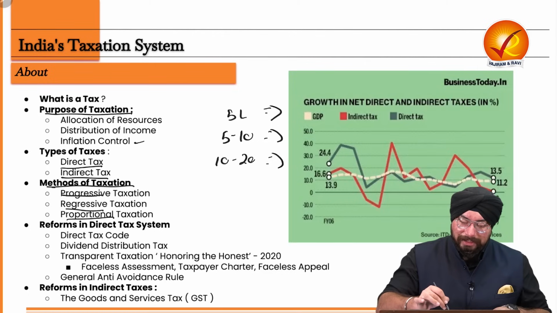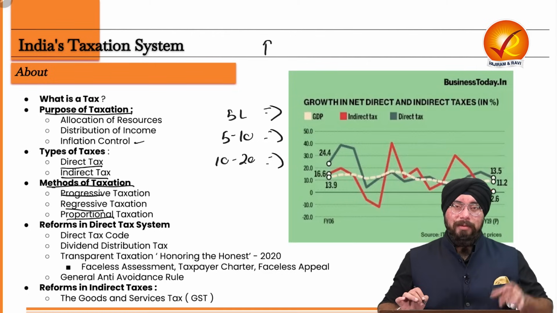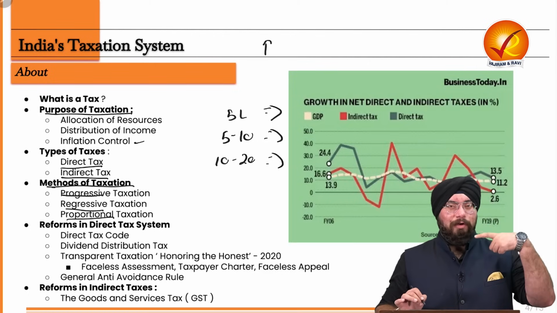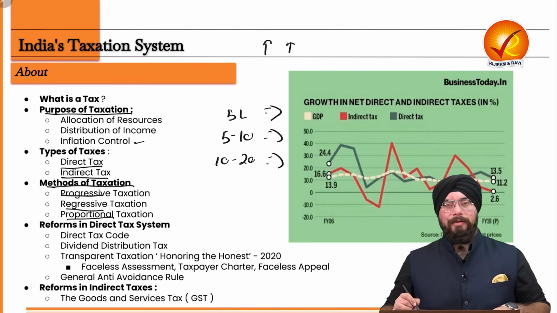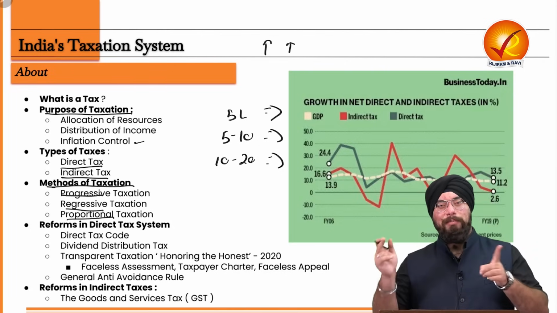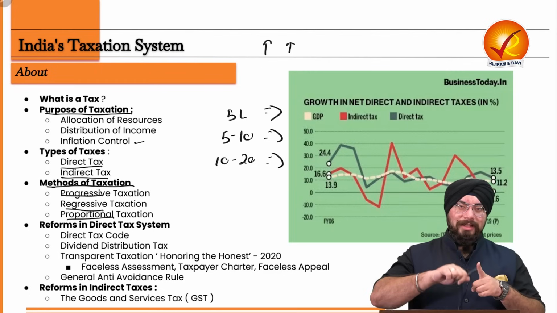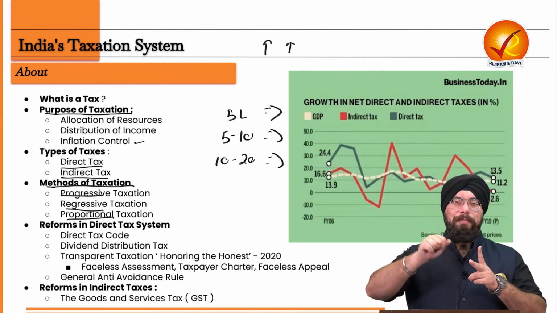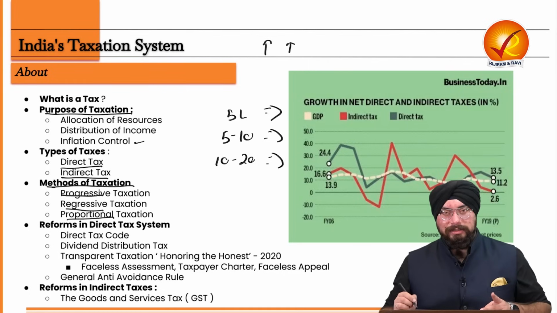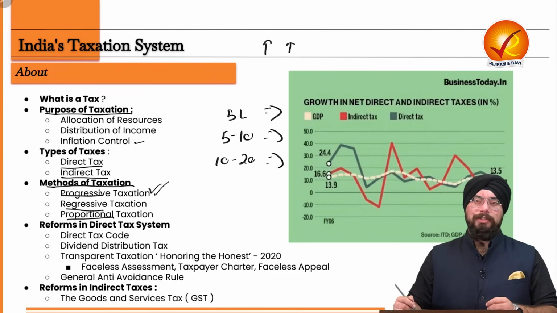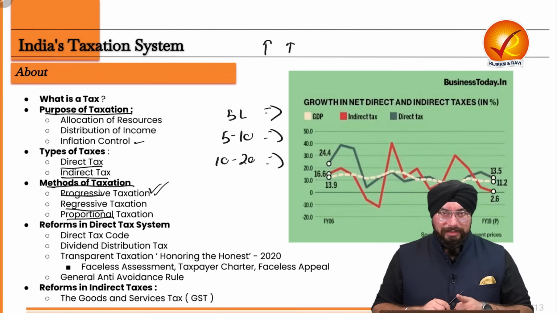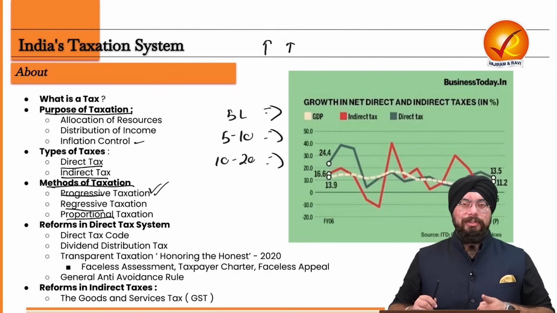As your income is increasing, the burden of taxation on you is also increasing. So it's increasing in a progressive way. As and when the income increases, you need to pay higher and higher taxes. And that is what you call progressive taxation. As and when your income increases, the burden of taxation on you also rises.